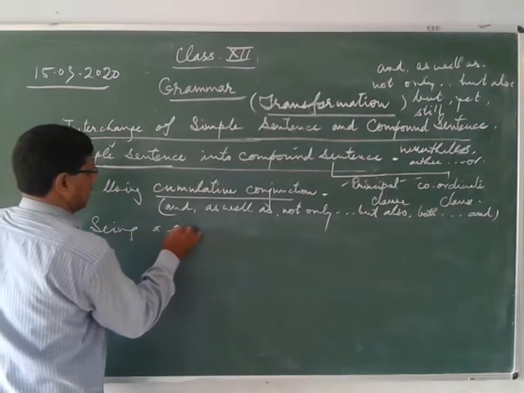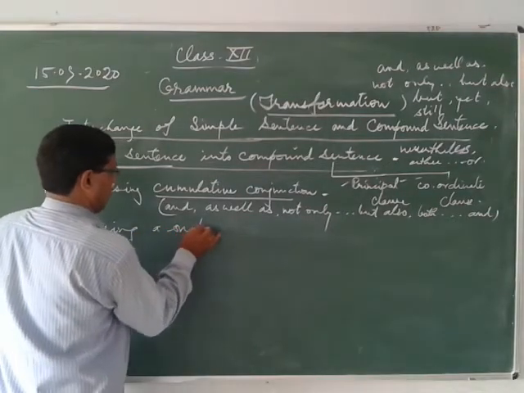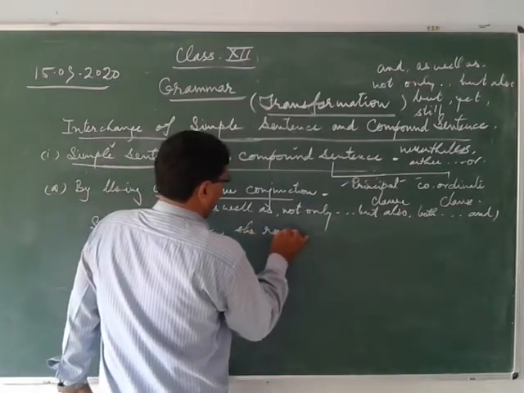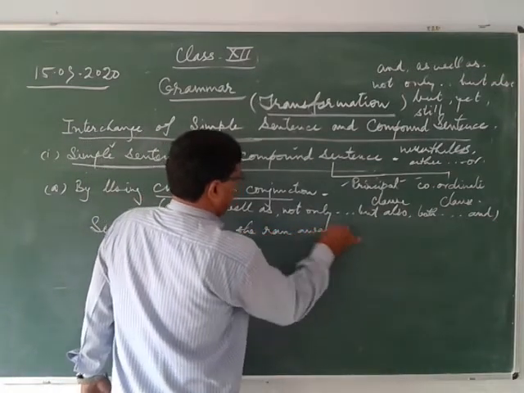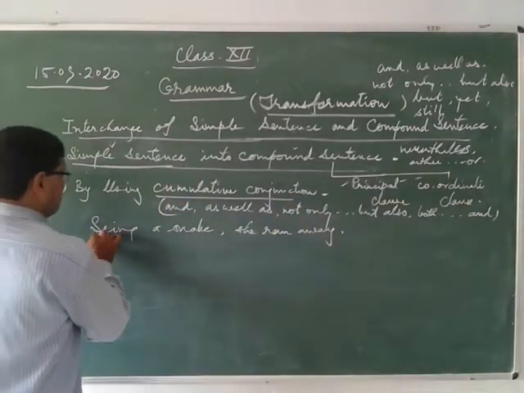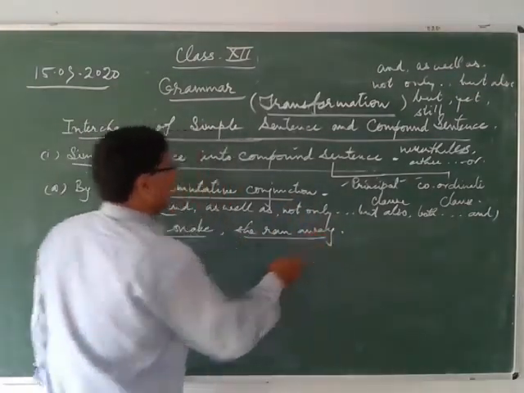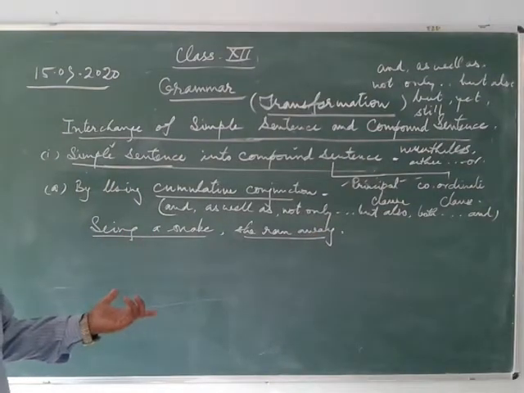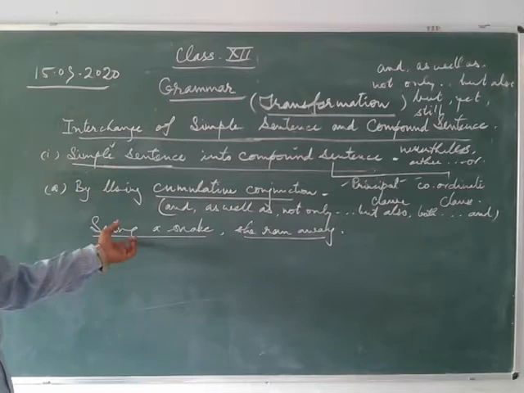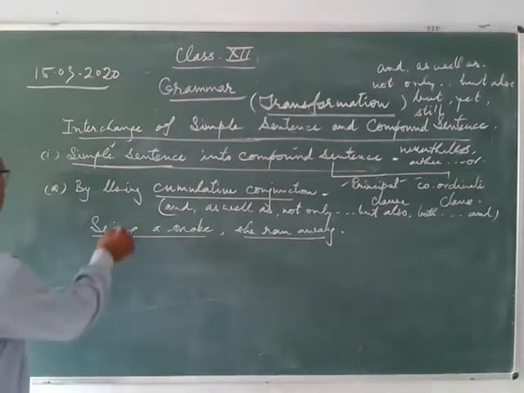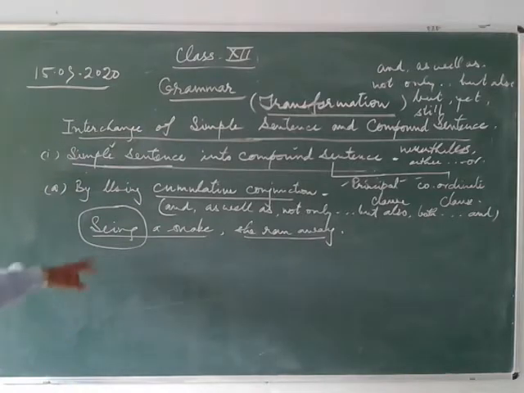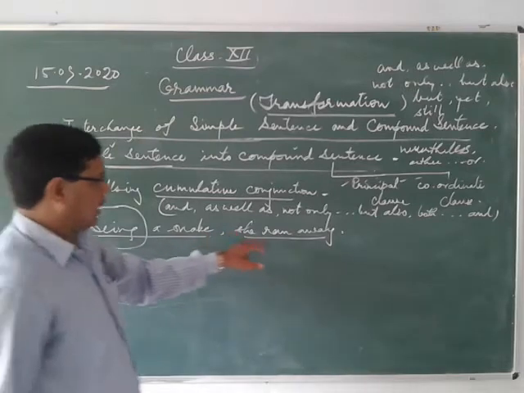Seeing a snake, she ran away. You can see the example here. This is a simple sentence, and you will find use of participle in this simple sentence. Here the word seeing is a present participle, where you find ing in the first form of the word.